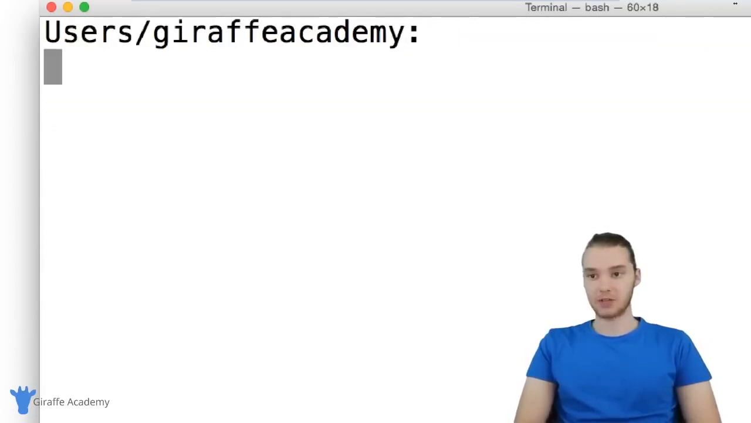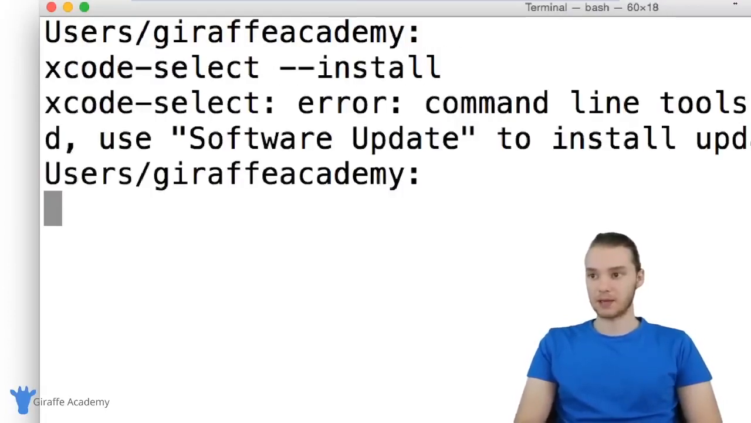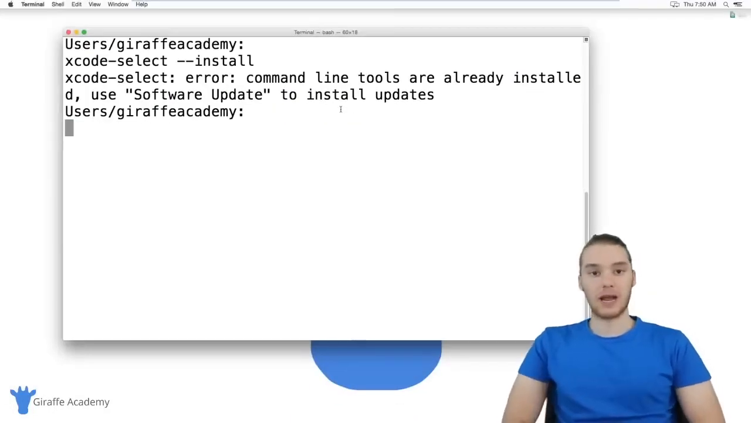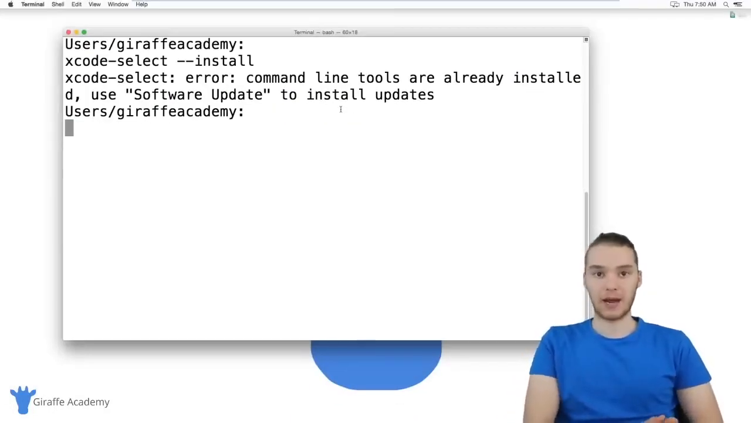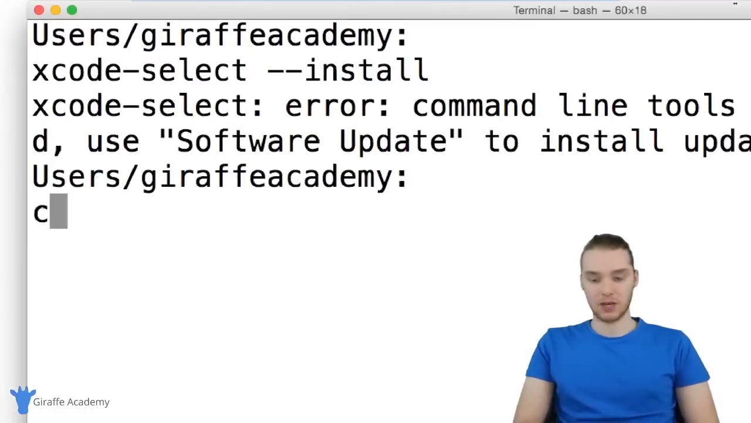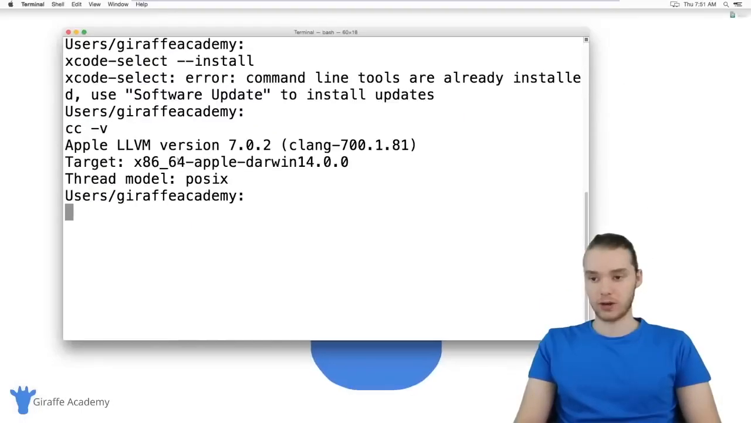But if you don't have that, I'm going to show you guys how to get it. So all you want to do is just type in xcode-select space hyphen install. And click enter, and you'll see I'm getting an error here because I already have these command line tools installed. But if you don't already have them installed, and obviously then you wouldn't have that C compiler, then this is going to go off and install everything you need to get that C compiler working. So once you run that xcode-select command, just type in cc -v again, and you should be getting this version number.